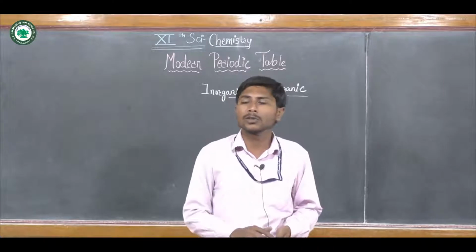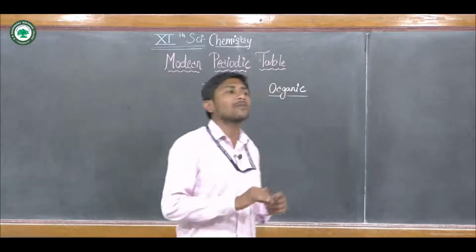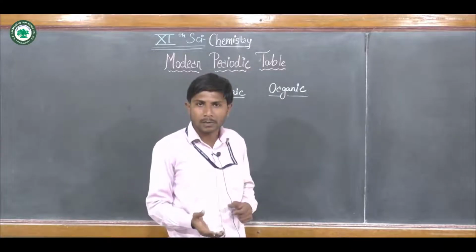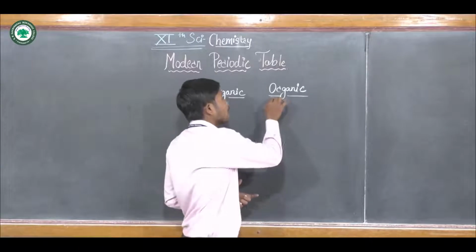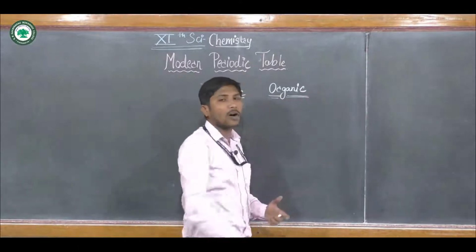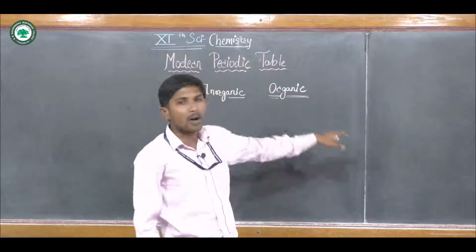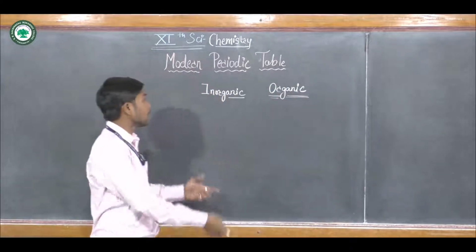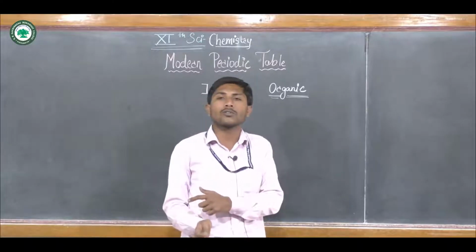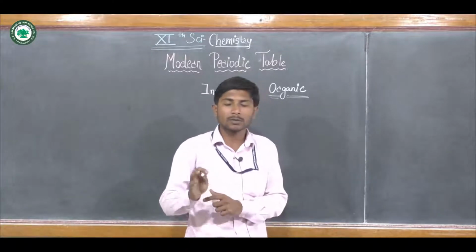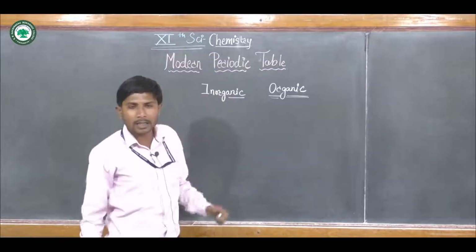After their decomposition, whatever organic matter was obtained, few elements were discovered from that source, and the elements originating from the organic matter were classified as organic elements. And those elements whose source was not organic matter were called inorganic elements.